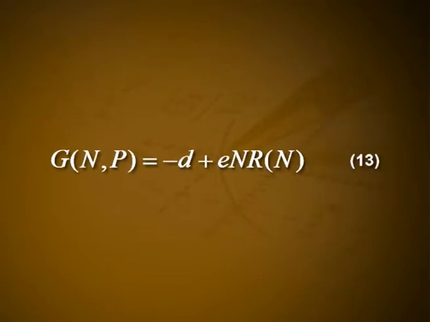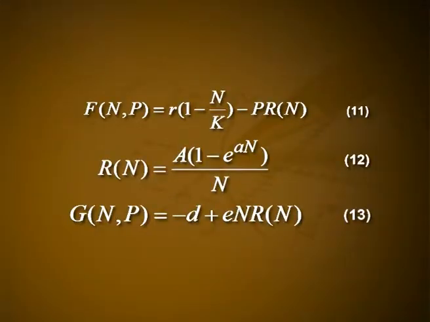The first of equation 13 says that the carrying capacity for the predator is directly proportional to the prey density. The models given by equations 11 to 13 are only examples of the many that have been proposed and studied. They are all more realistic than the classical Lotka-Volterra model.